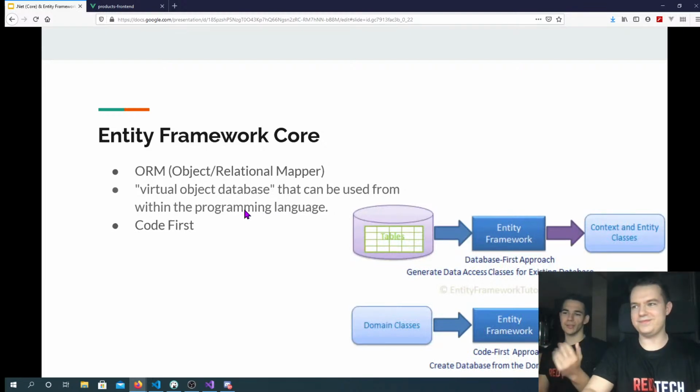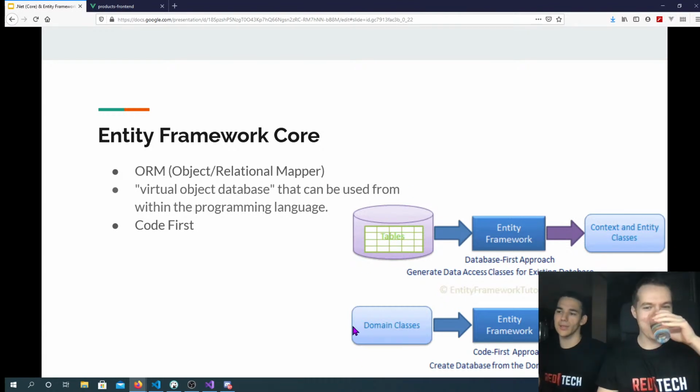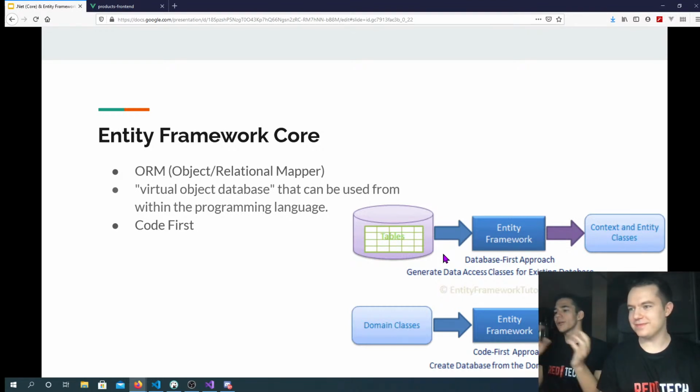Okay, now let's speak a little bit about Entity Framework Core and what it brings to .NET. It provides two things that are super important for us. One is ORM, the object-relational mapper. Back before Entity Framework, you could connect a database to your program only one way, and that's a database first approach. You would go into SQL Server, make a table, populate it, and then somehow connect it back to your code. Now you can do something else, and with ORM, you'll have a virtual object database that can be used from within the programming language.